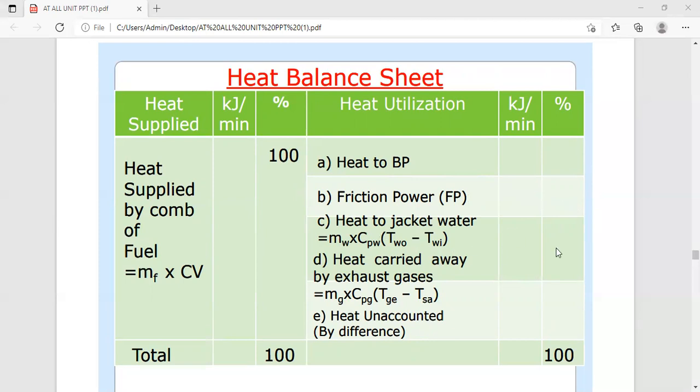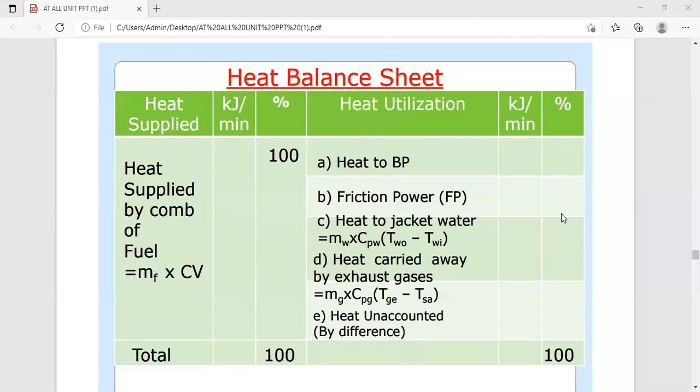In this way, heat carried away by the cooling water we can calculate, heat carried away by the exhaust gases we can calculate, and unaccounted loss means whatever value we are getting here, we are subtracting the addition of this A, B, C, and D from this value, and we are getting the unaccounted losses, and we are writing here in this tabular form.